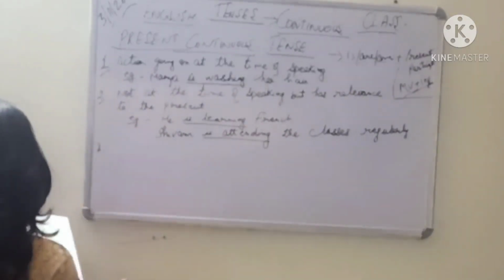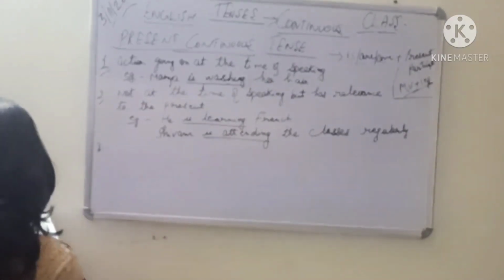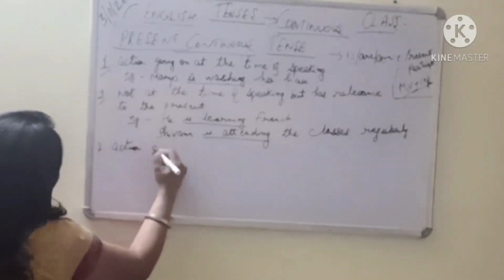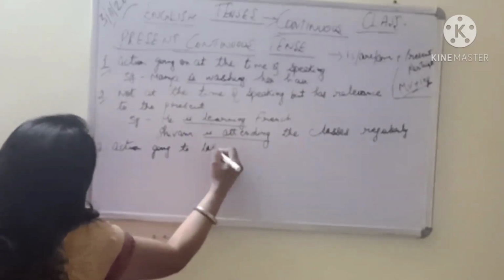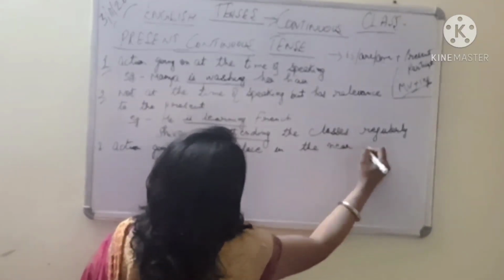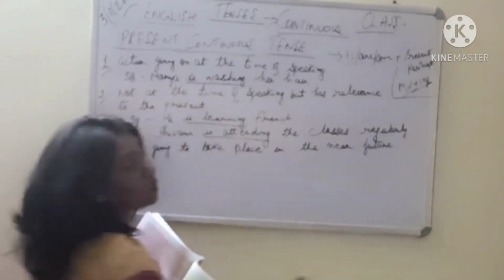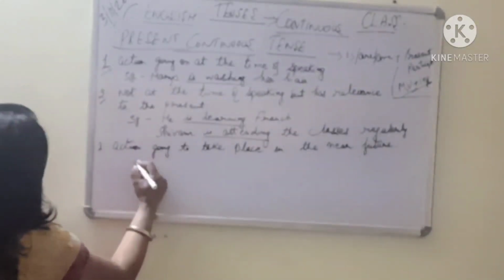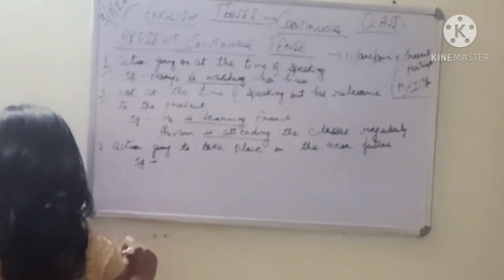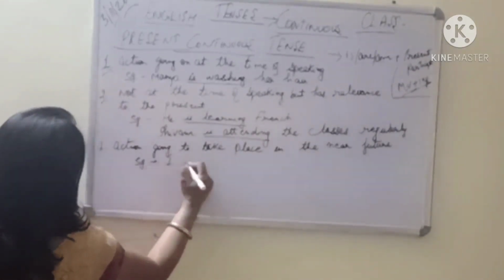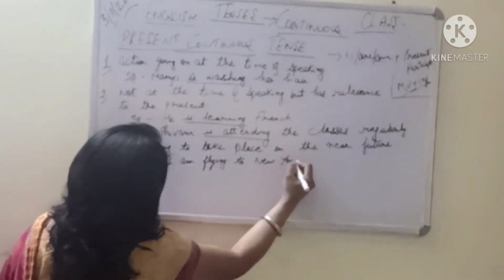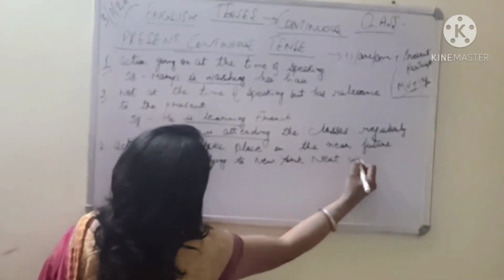Next one, where is the next situation? To denote an action that is going to take place in the near future. ठीक है, आने वाले समय में हो सकता है कोई काम होने वाला हो. So for that also sometimes we use present continuous tense. For example, I am flying to New York next week.